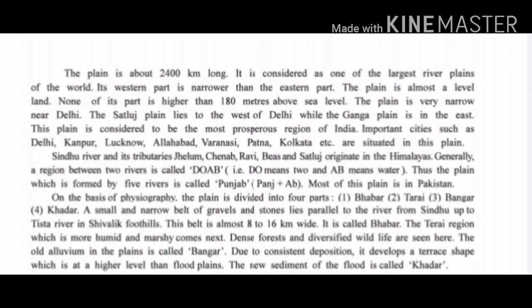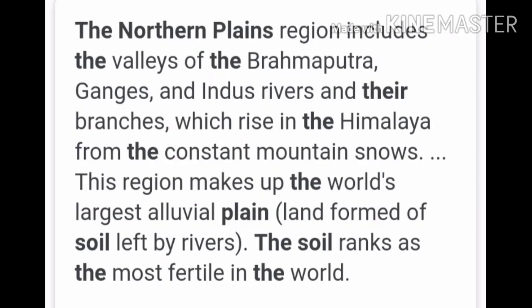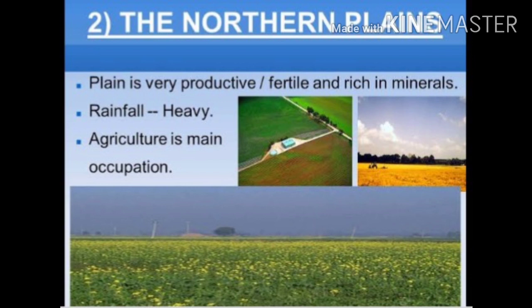Now, what is written: a small and narrow belt of gravel and stones lies parallel to the rivers from Sindhu up to the Tista rivers, that is the Sivalik foothills. As we had studied, because of the Brahmaputra, Ganga and Indus rivers, these plains are formed, and this region, it is written, makes up the world's largest alluvial plain, and it is very good for vegetation.